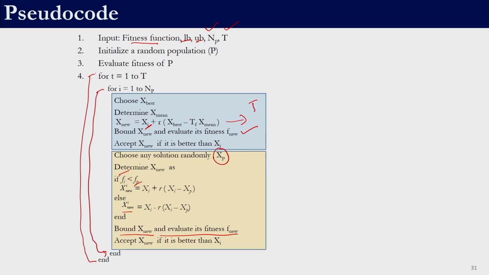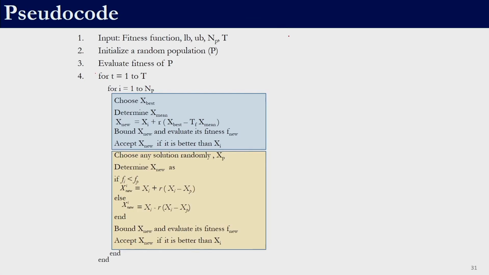So, now we have a new solution, just like teacher phase, we have a new solution, we have its fitness, we have a solution which underwent learner phase and we have its fitness. So, we perform a greedy search over here and accept the solution whichever is better. So, this shows the entire procedure which we have been discussing for some time. This is the pseudocode of TLBO.